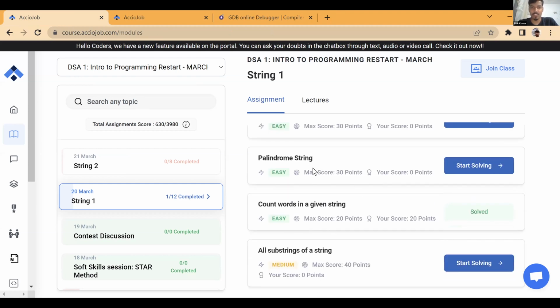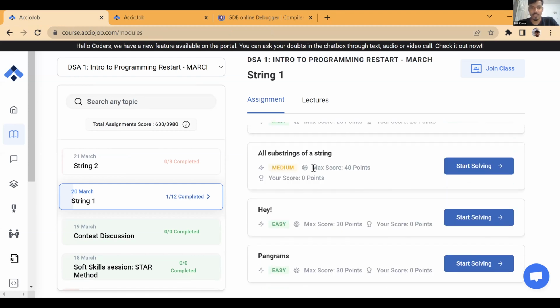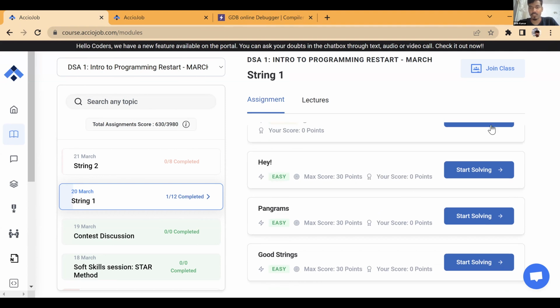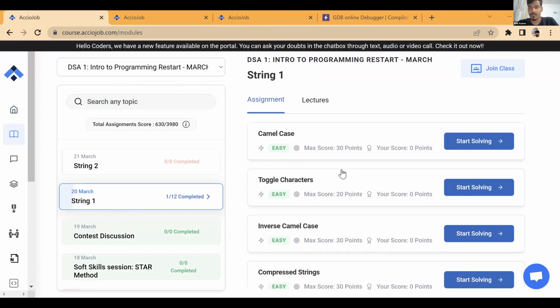Supple string, palindromic string, count words in a string, all string, pangram, good string. Okay, good string was one doubt, right? So these are two doubts that I got in chat, right? If you don't say, I'll pick these two. Any other doubts? Give me a minute, I'll try.